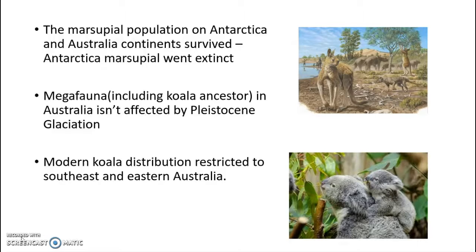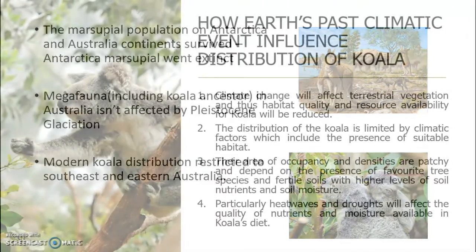The megafauna in Australia in the past wasn't affected by Pleistocene glaciation. Nowadays, modern koala distribution is only restricted to Southeast and Eastern Australia, based in the eucalyptus forests and woodlands.